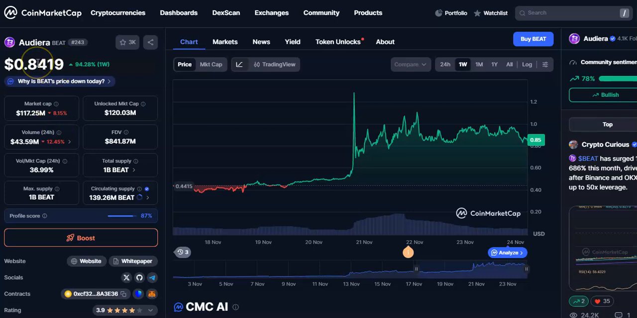So you can see current price is $0.8420. It is up by 94% and rank is around 243. Around 3k users are following this cryptocurrency. Market cap is $117 million and the volume in 24 hours is $43.58 million. It is down by 12%. So now I'll go to the chart and see how the candles are moving.